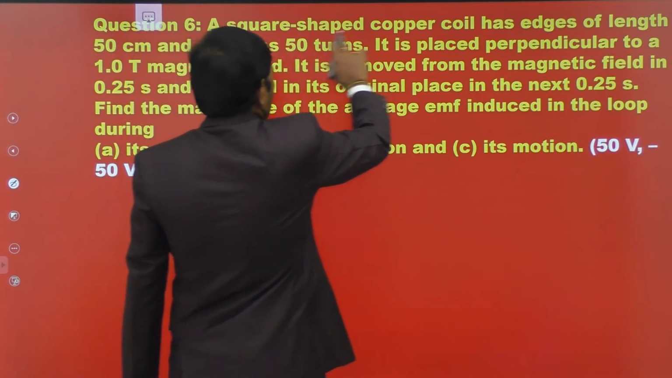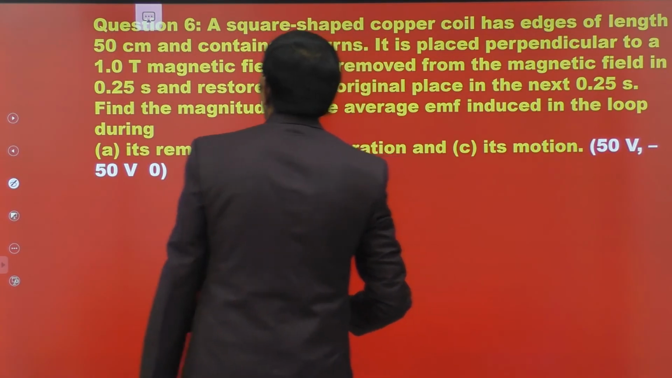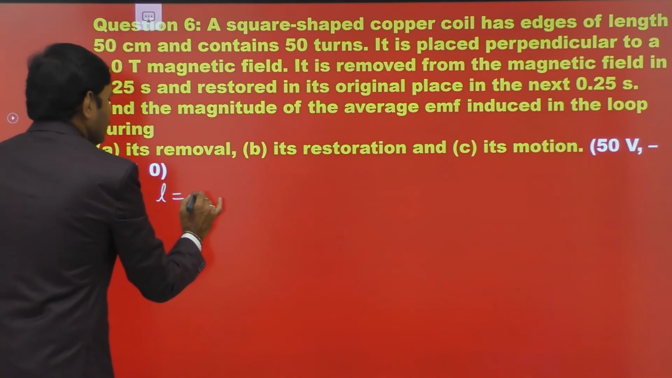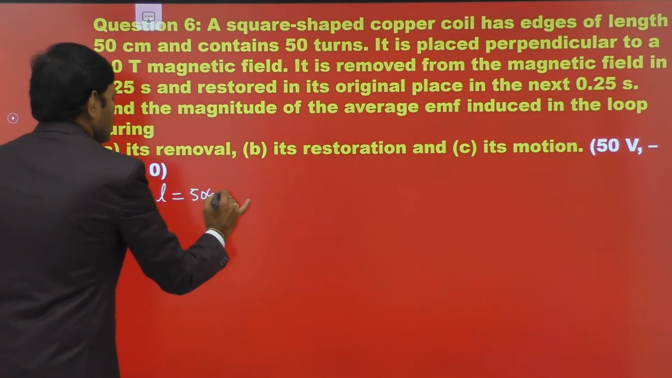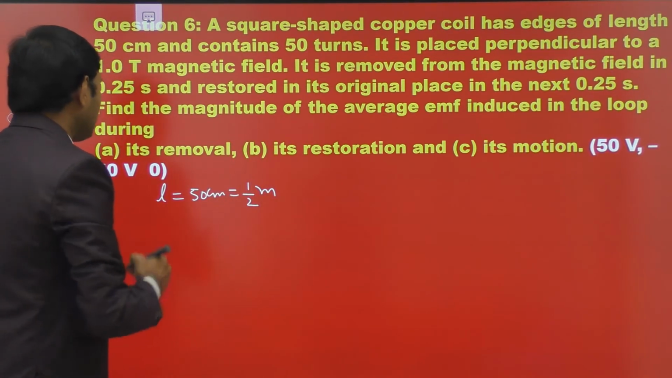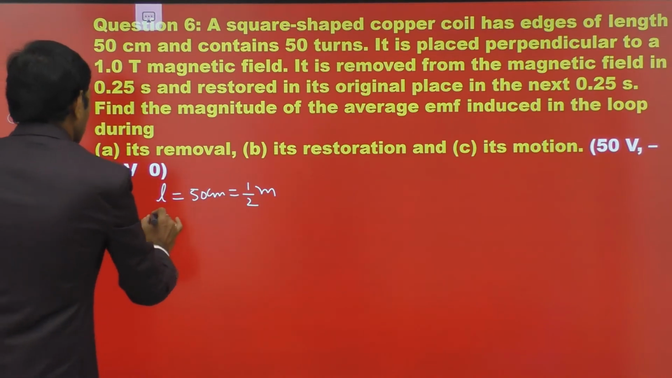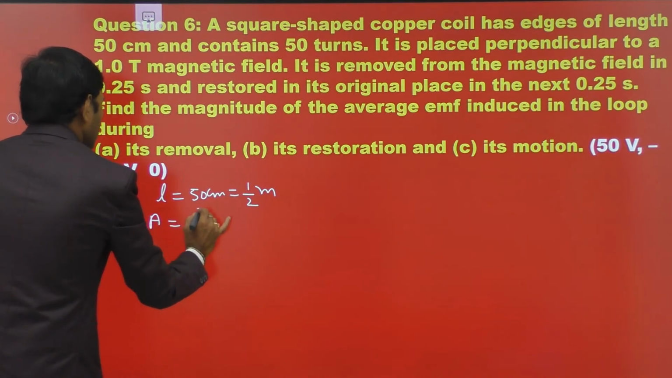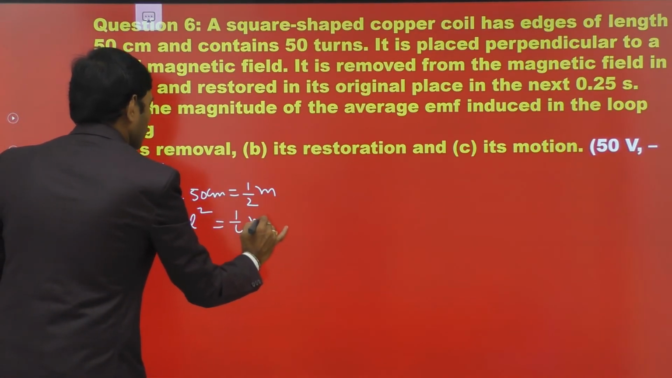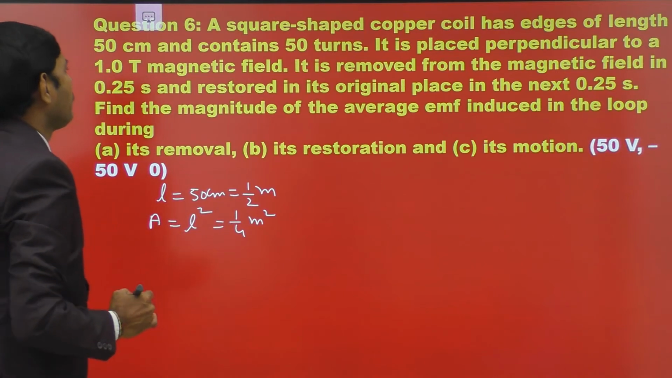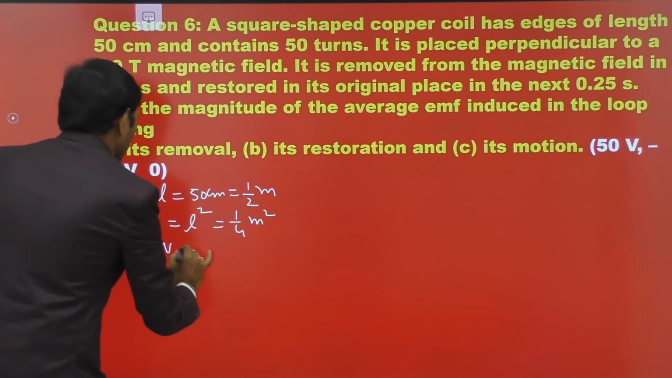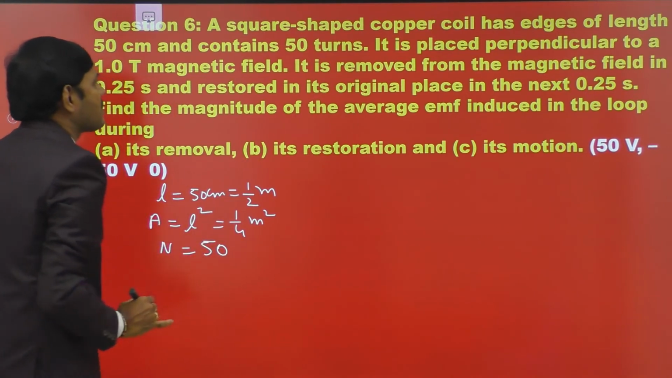A square shaped copper coil has edges of length 50 centimeters. So the length of the coil is 50 centimeters, that is 1 by 2 meter, half a meter, in square shape. Of course the area is L squared, that is 1 by 4 meter squared. It has 50 turns, so the number of turns of the coil is 50.